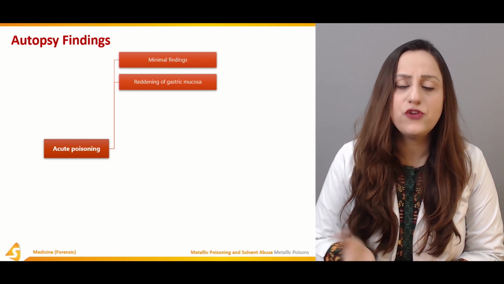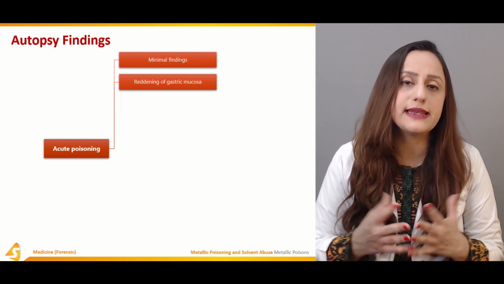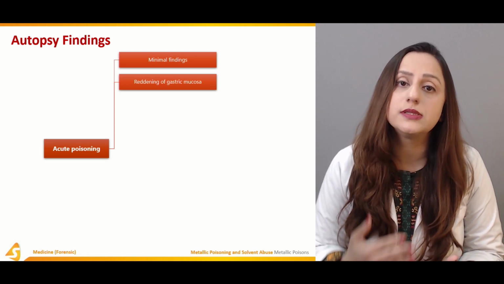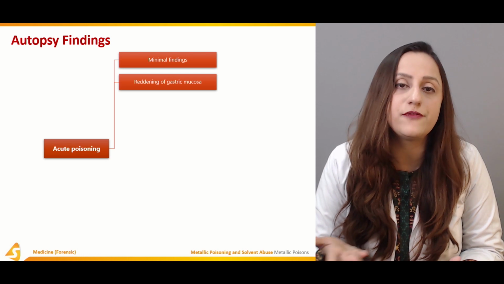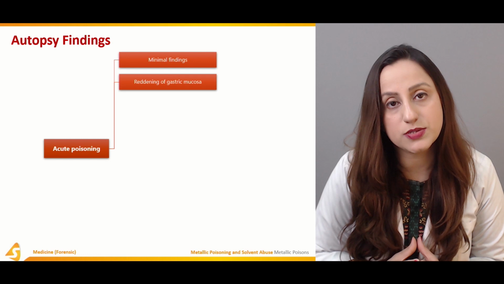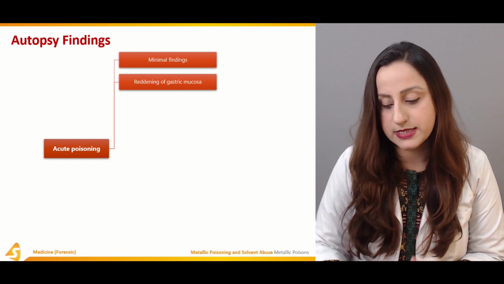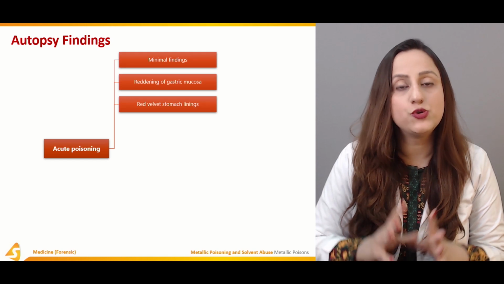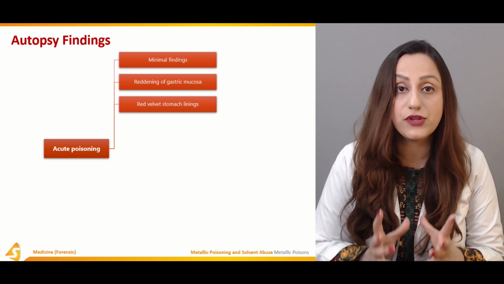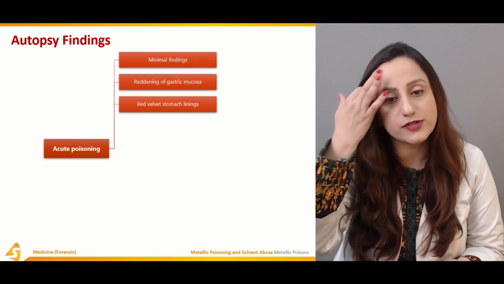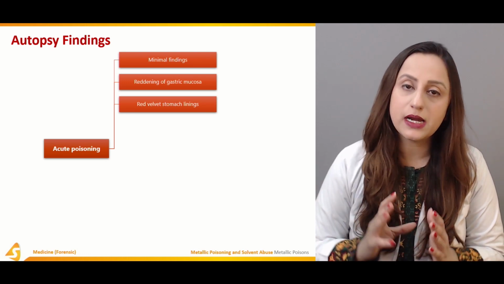It can be any arsenical rash, or any mucosal rash, or the raindrop pigmentation. These can be the minimal findings found on autopsy. And reddening of the gastric mucosa is also sometimes quite evident in cases of arsenical poisoning. Now, if we look at the rugae of the stomach, they are of a red velvet appearance over here, somewhat of a dark appearance in cases of arsenical poisoning.